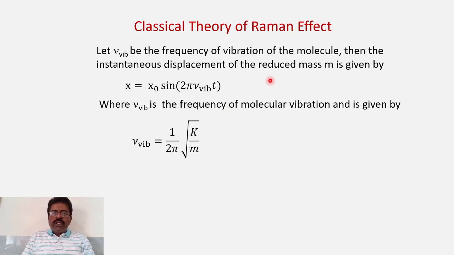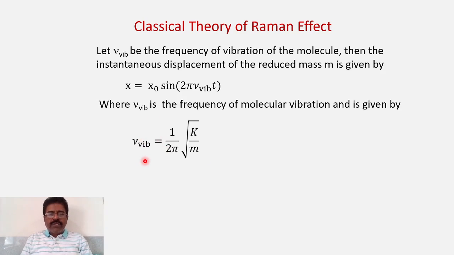So for such a reduced mass m, the instantaneous displacement will also be periodically varying, because it is an oscillating dipole kept in a varying electric field. So x is equal to x0 sine of 2 pi nu vibration t. So it will oscillate with the same frequency, where nu vibration is the frequency of molecular vibration, the classical natural frequency of vibration of the molecule itself, and it is a property or characteristic of that molecule.